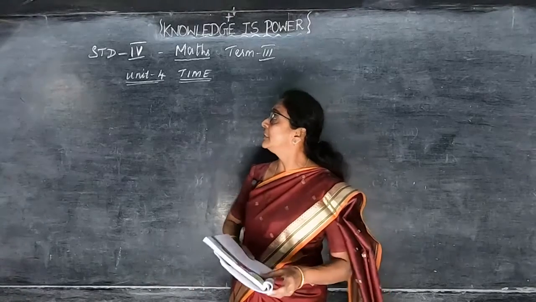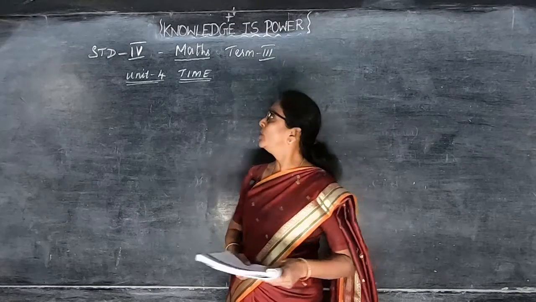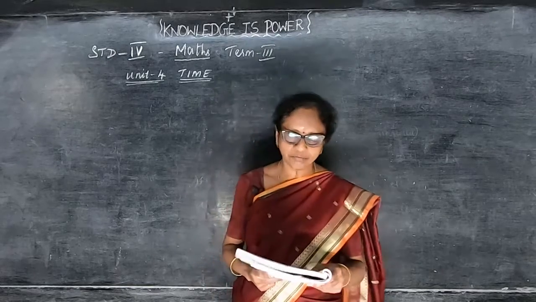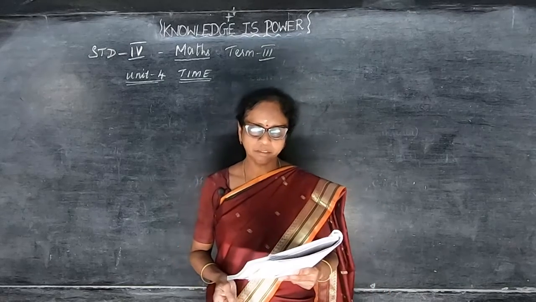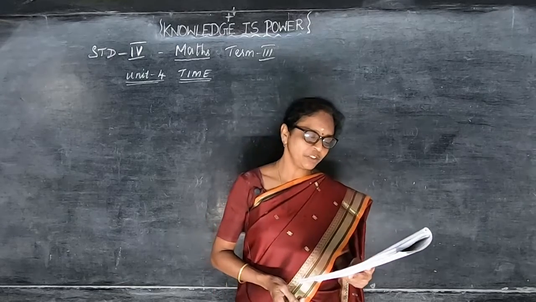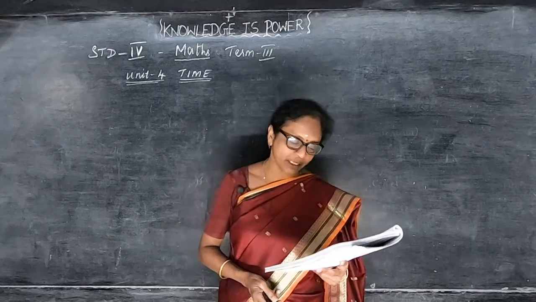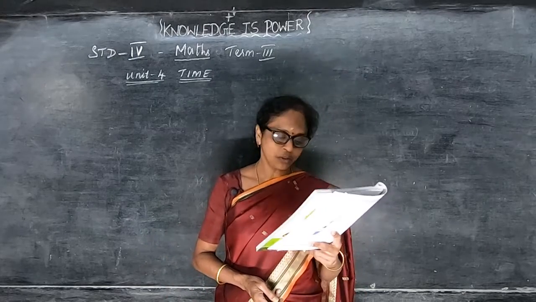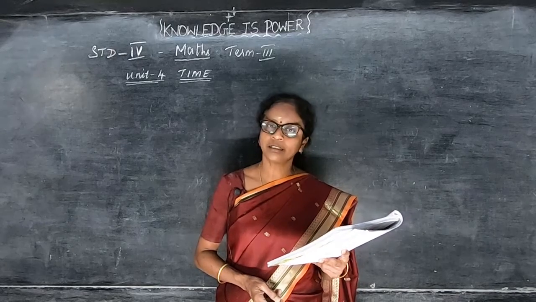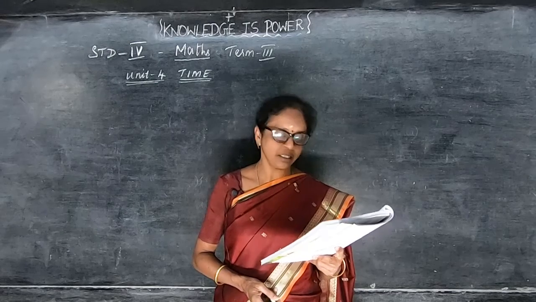Now we are going to see about, in the last class we have finished about the measurements, that is liters and milliliters. Now we are going to see about the unit for time. You know the time. Daily we are saying the time for each and every action. Okay. So estimate in this lesson for your classes, estimate the duration of the familiar events. That is how much time you are taking for taking bath, brushing teeth, cooking, washing clothes and cleaning vessels, and by learning the lessons after 6 and by going for the tuition, everything.